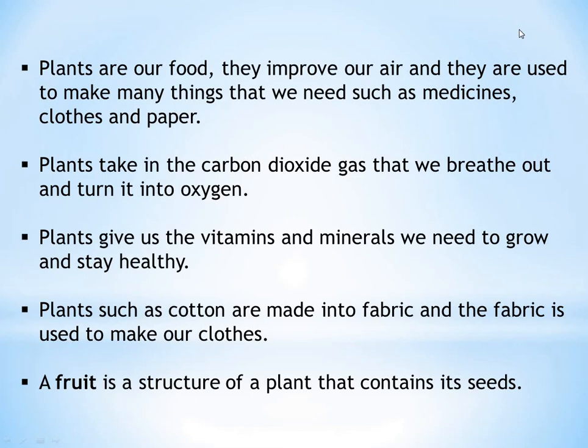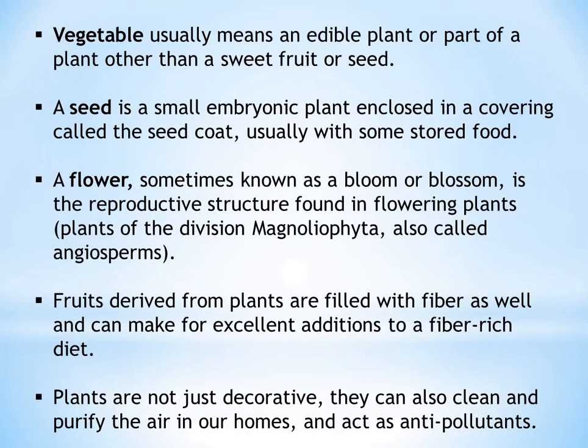A fruit is a structure of a plant that contains its seeds and from those seeds we can grow a new plant. Vegetable usually means an edible plant or part of a plant other than a sweet fruit or a seed. A seed is a small embryonic plant enclosed in a covering called the seed coat, usually with some stored food. Seed is actually used to grow new plants in different varieties.